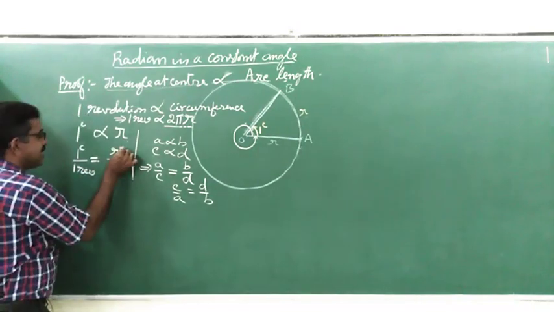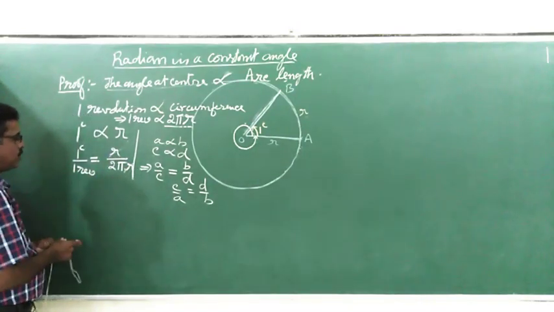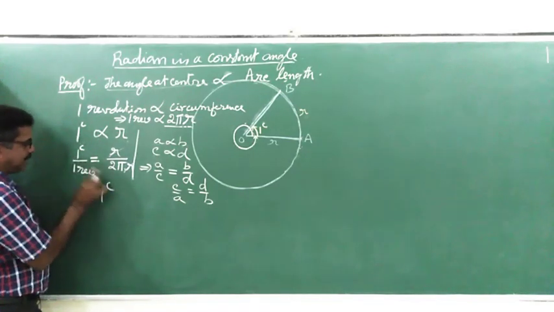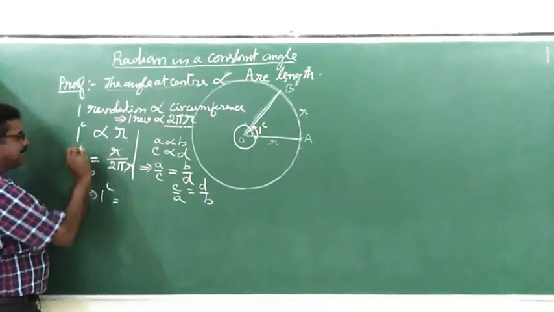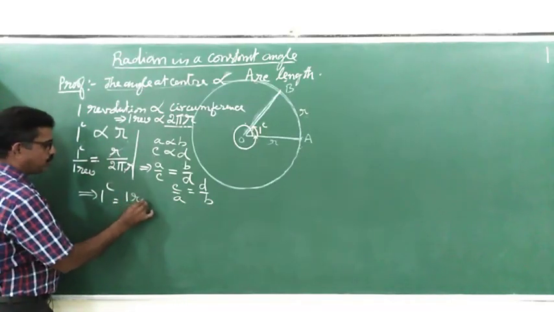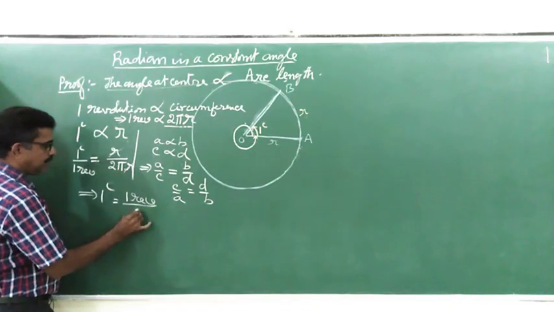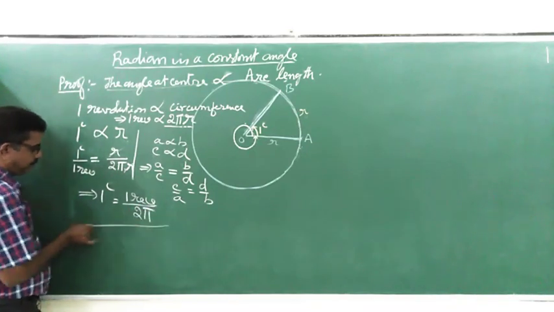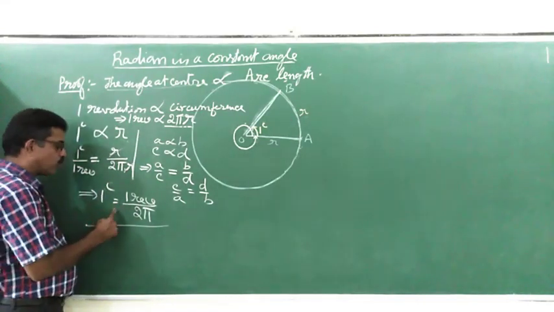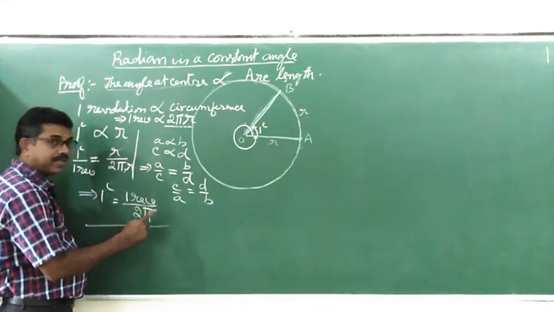I can cancel r. It is 1 divided by 2 pi. So therefore 1 radian is equal to 1 revolution divided by 2 pi.